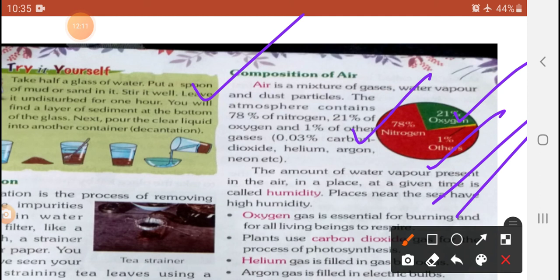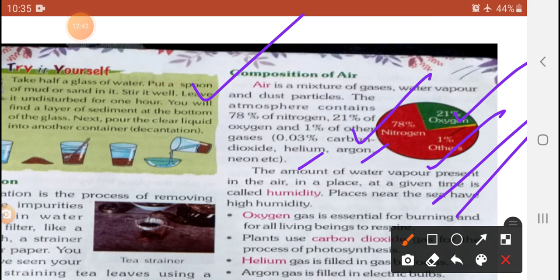The atmosphere contains 78% nitrogen, 21% oxygen and 1% other gases: 0.03% carbon dioxide, helium, argon and so on. So my dear student, the amount of water vapor present in the air at a given place and time is called humidity, and places near the sea have high humidity. Observe the atmosphere given here with the help of the pie chart, very easily you will observe.